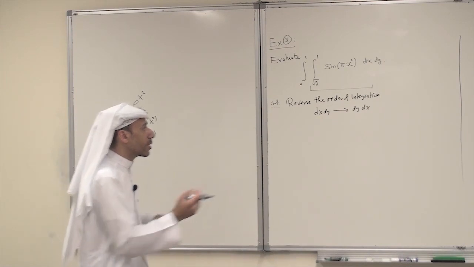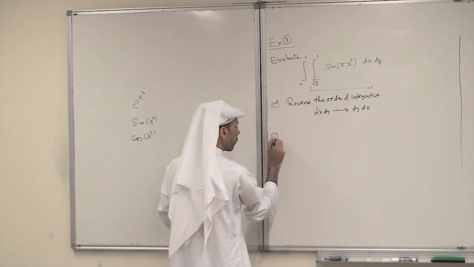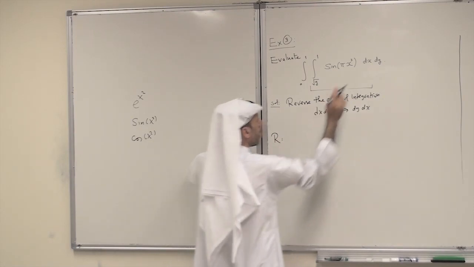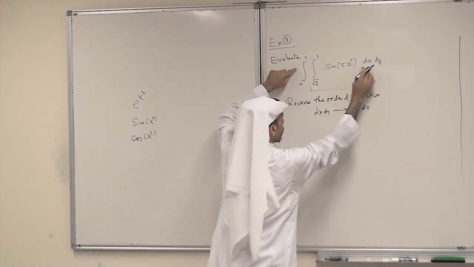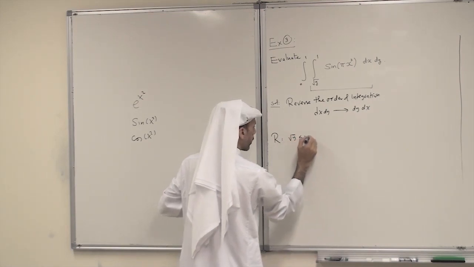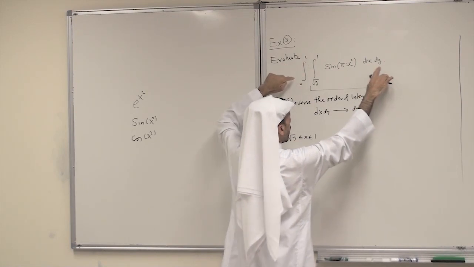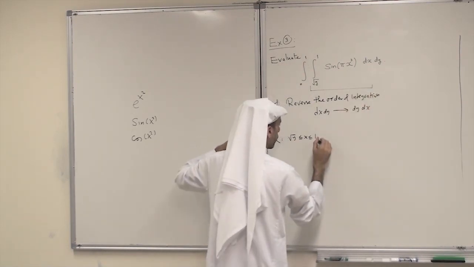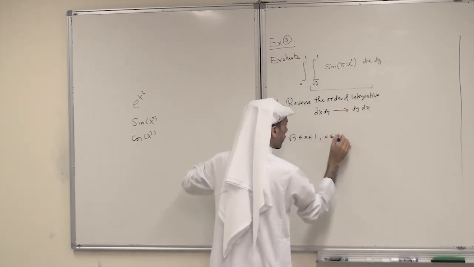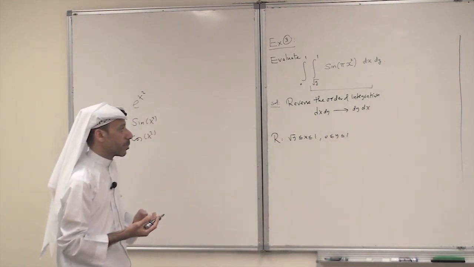So how to do that? Well, we just sketch the region. What is R? This is the region R here. The limits of x are from root y, less than x, less than 1. These are the limits of x. Then the limits of y are 0 to 1, 0 less than y less than 1. So this is the description of the region.